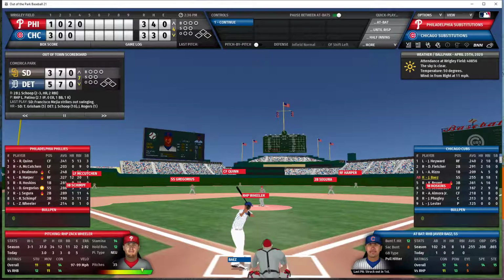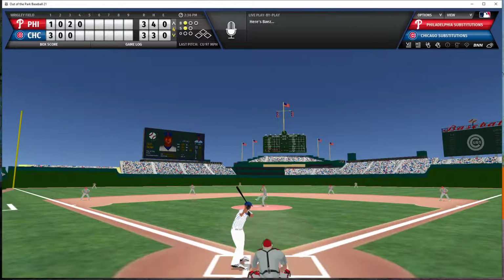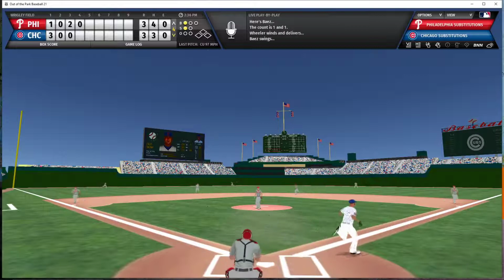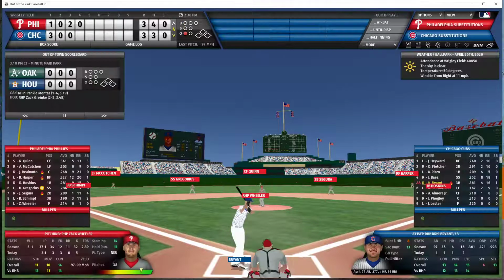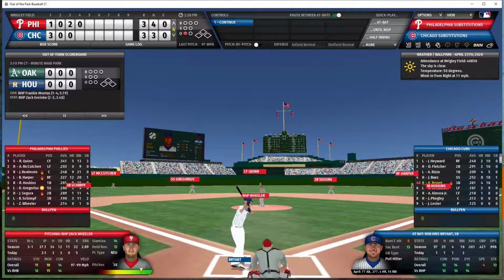We go now to the bottom of the 4th inning in a 3-3 game. Baez will lead off for the Cubs in the bottom of the 4th. 1-1 count. Baez swings at a pitch that is way inside, but he hits it out to the warning track in left center field. Quinn ultimately gets there to make the catch. The Phillies center fielder puts it away for the first out.